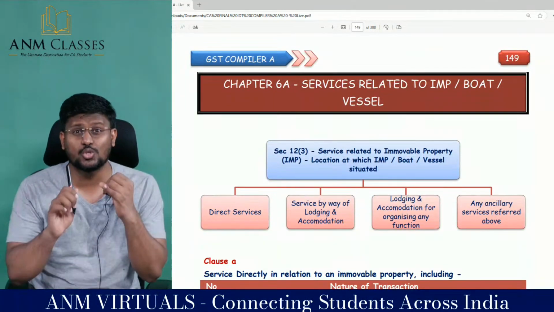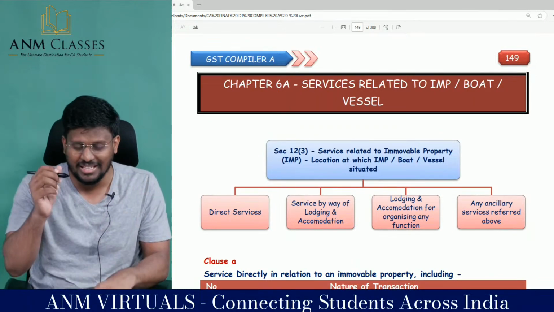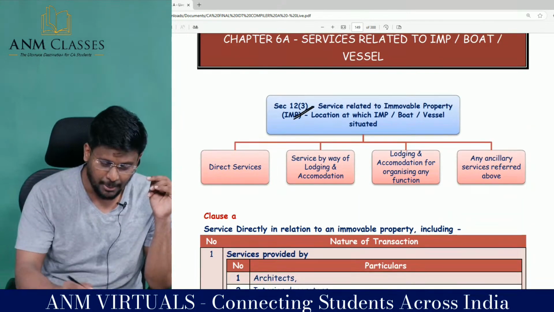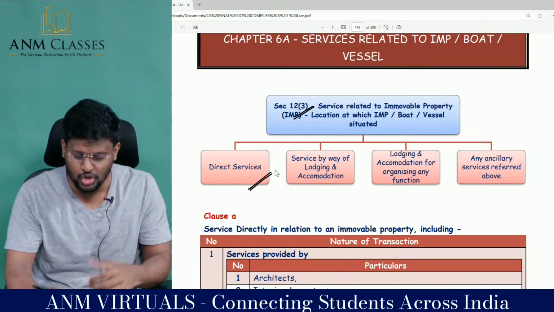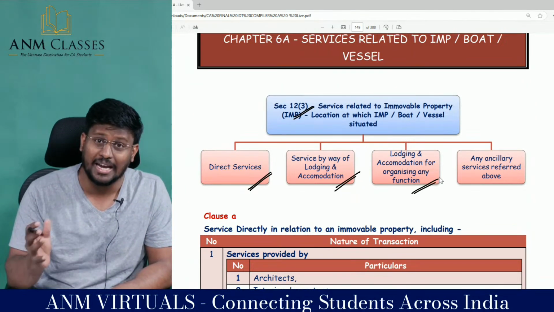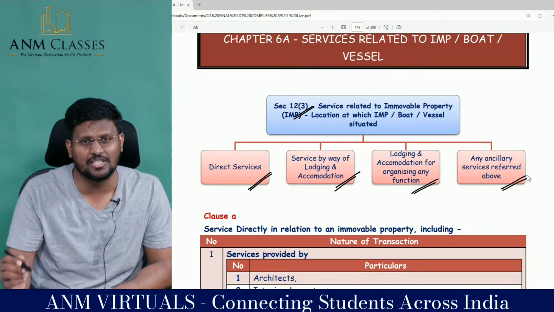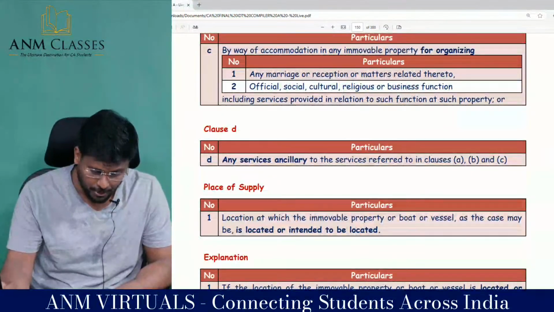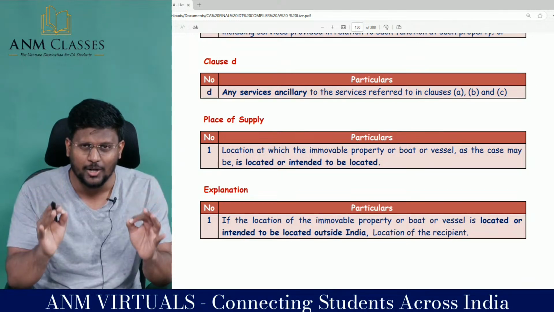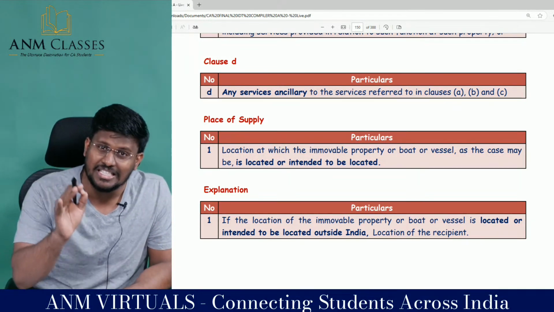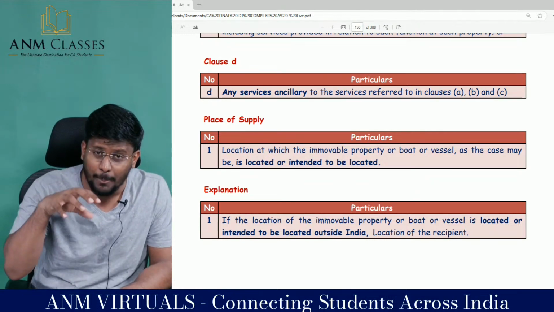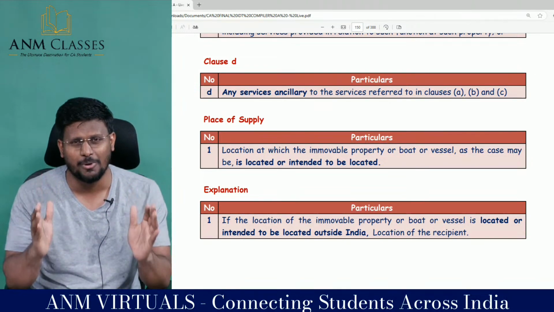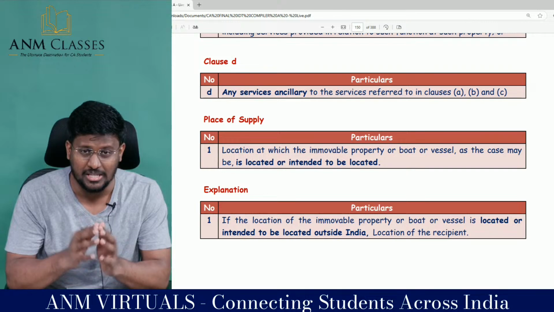12.3 is services relating to immovable property, boat or vessel. Three things are there. That's why it is 12.3. Fantastic to the core. Four services can be provided. Number 1, direct services; services by way of lodging and accommodation; for organizing any function; and any ancillary services referred above, my dear lovable students. If these four services have been provided relating to immovable property, the place of supply is the location at which the immovable property is situated or intended to be situated, because only where the immovable property is, consumption is possible.